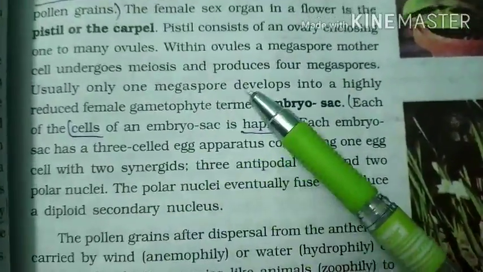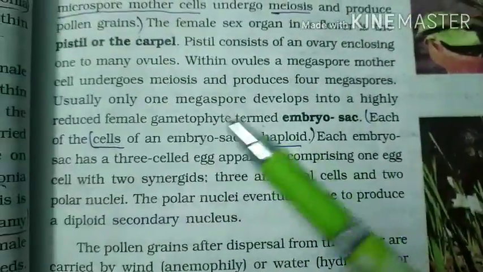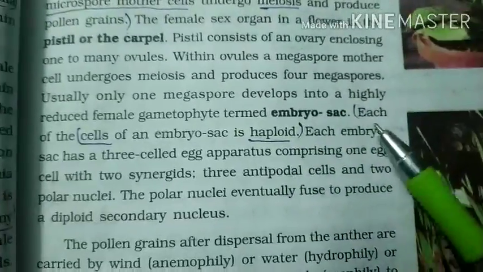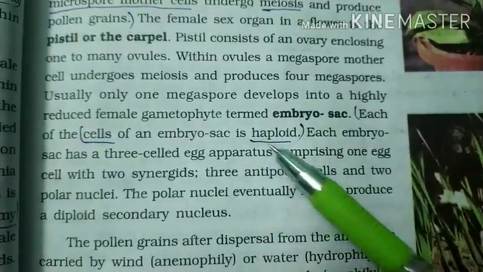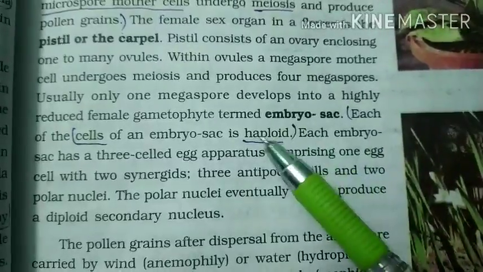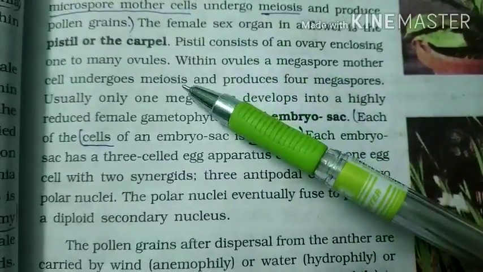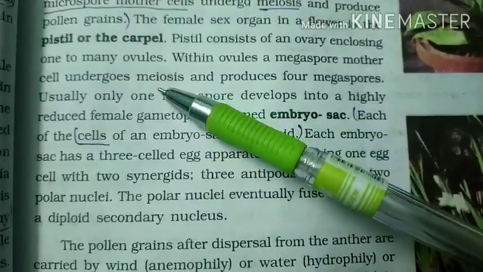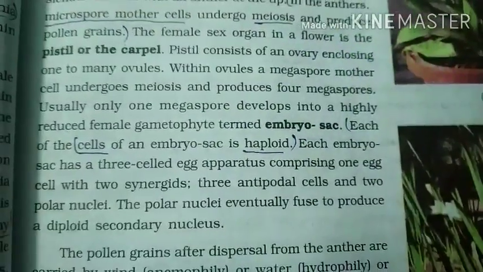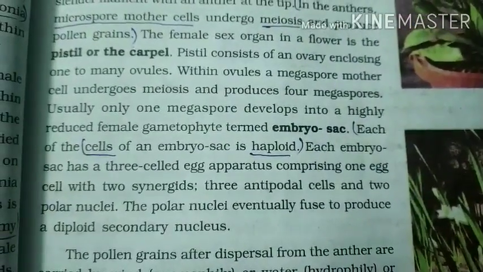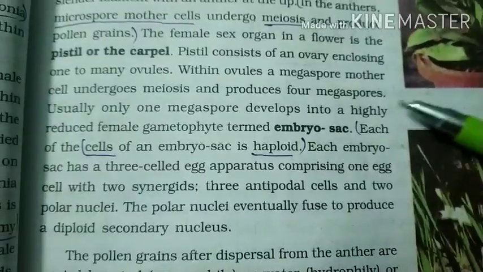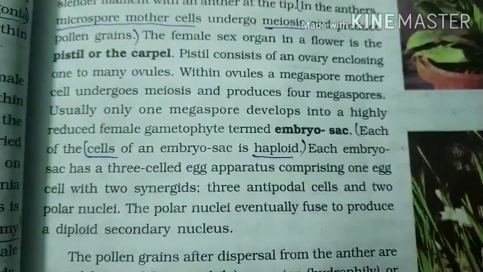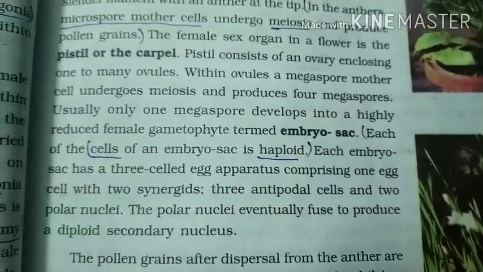Usually one megaspore develops into a highly reduced female gametophyte termed the embryo sac. Each cell of the embryo sac is haploid. I have told you that if meiosis happens, the 2n diploid cell splits and passes to the next generation in the haploid condition. So meiosis is a reduction division, decreasing the chromosome number.